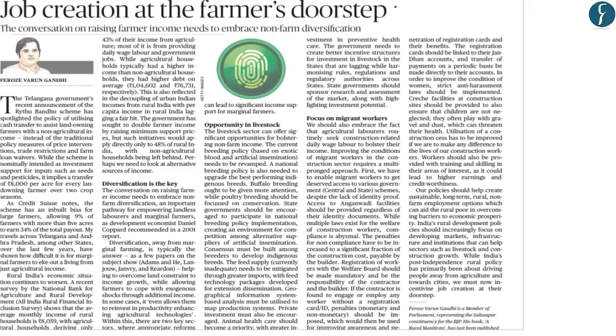Now we have taken this article from the editorial page on page 8. Now what this article talks about is raising the farmer's income by diversifying the opportunities that are available to farmers. Now in the basic crux of this article, what the author is trying to say is that we can increase the income of the farmer by increasing the non-farm income that is available to farmers.